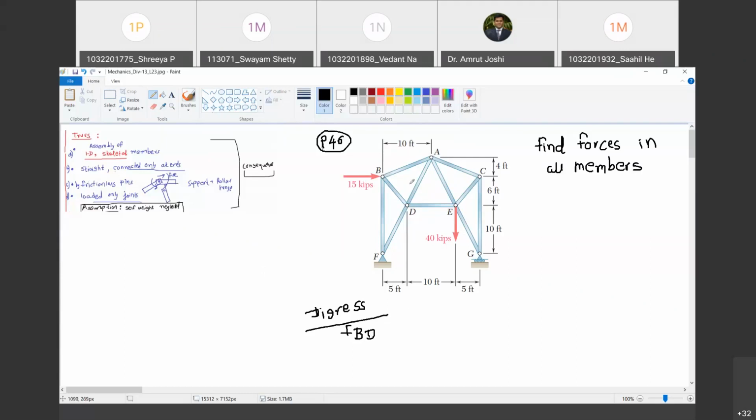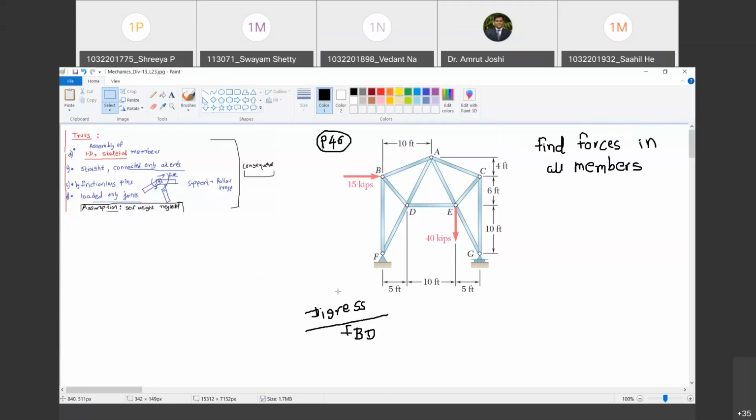Joint pin at A. That means at A you have how many members meeting? Tell me. Sir, 4. You have member AB, member AC. Are you with me? Yes, sir. Then you have member DA, something like this, and member EA. Are you with me? Yes, sir. All these members, I am going to have a hole drilled here. Are you with me? Yes, sir. These holes are going to superimpose over one another and through which we are going to pass a frictionless pin. Happy? Yes, sir. If that is the case, now I am drawing the free body diagram of the pin at joint A.